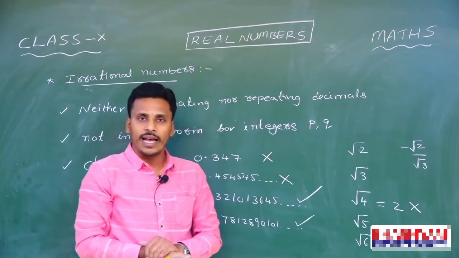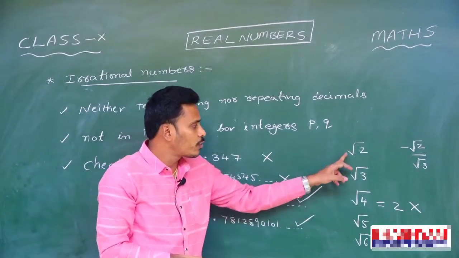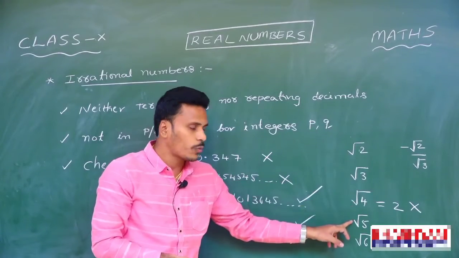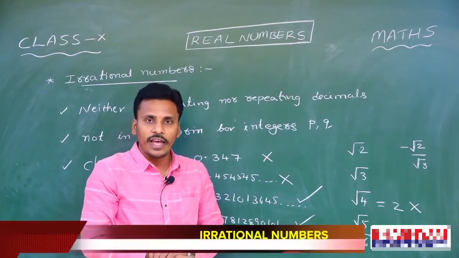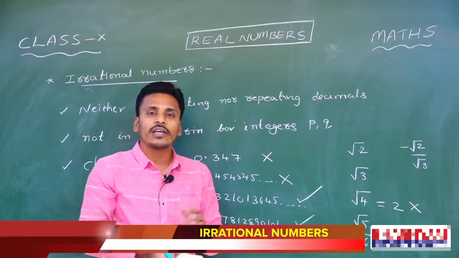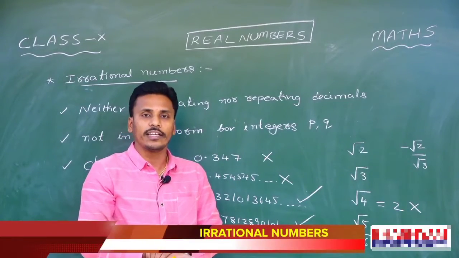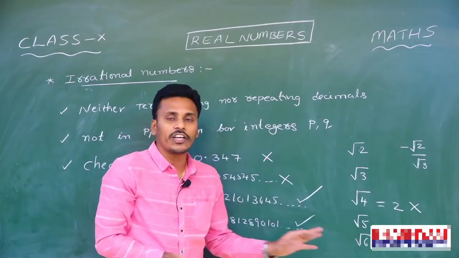Already in your 9th class, you learned the way of calculating the approximate values for the square root of 2, square root of 3, square root of 5 and numbers like these using the division process. And there you identified that the approximate value of these square roots is a neither terminating nor repeating decimal. And from there we concluded that these numbers are irrational numbers.